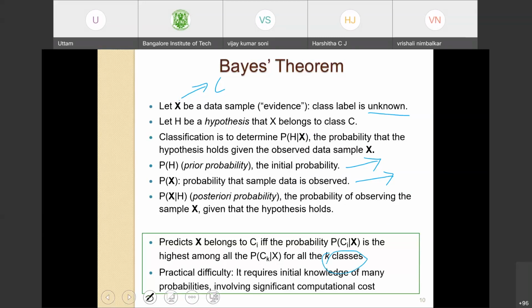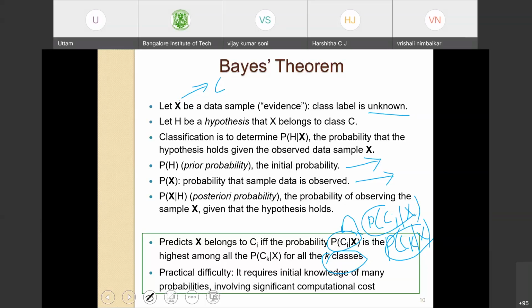As we can make out, we are computing the probability of data point X belonging to class Ci, class Cj, class Ck. So if you have more classes, you are computing that many probabilities.